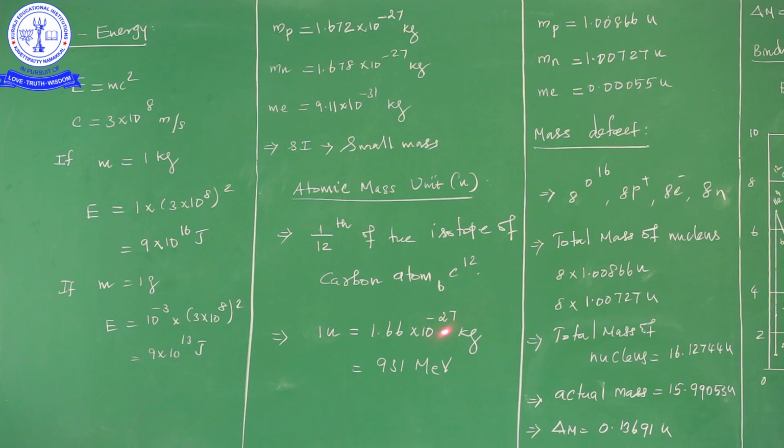Also, the value of one atomic mass unit lies in the range of 10^-27, so for the proton and neutron the 10^-27 cancel each other. But if we want to convert the mass of the electron into atomic mass unit, the electron mass lies in the range of 10^-31 while we have 10^-27. So when the mass of the electron is converted from SI units into atomic mass unit, its value is 0.00055 atomic mass unit.